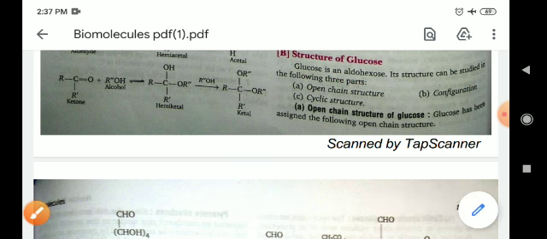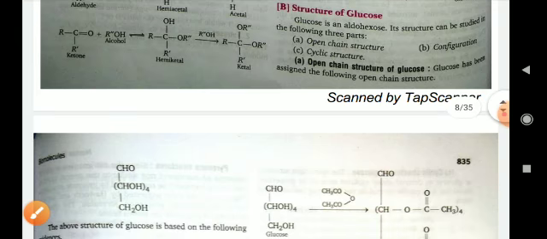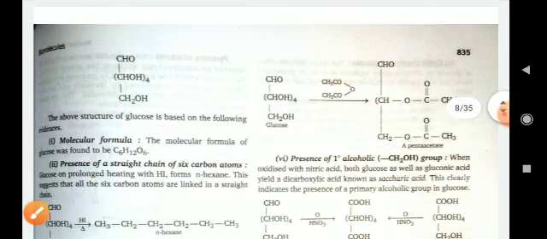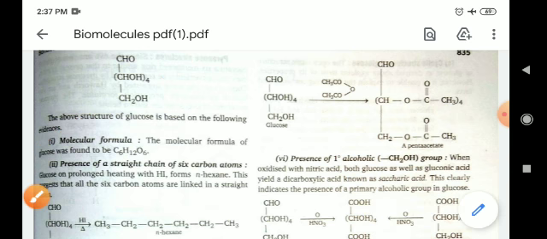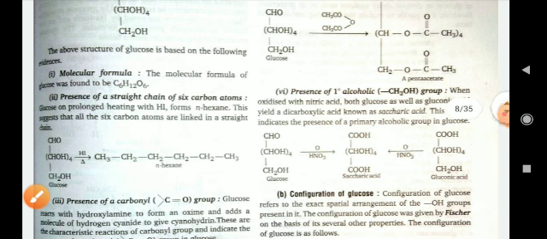Open chain structure of glucose means glucose has been assigned the following open structure, in which CHO, (CHOH)4, CH2OH. It is the open chain structure of glucose. Molecular formula of glucose is C6H12O6, and the presence of a straight chain of 6 carbon atoms is represented in this form.